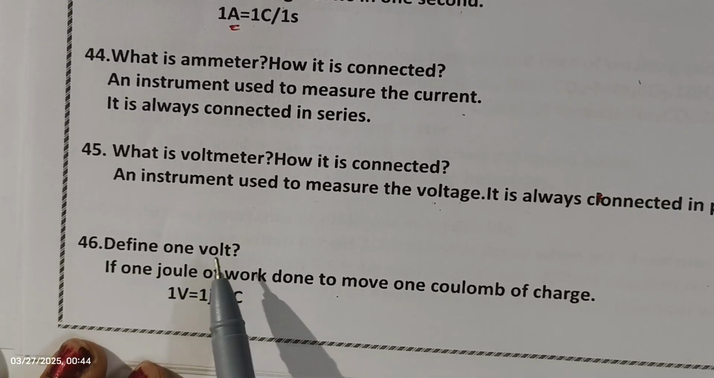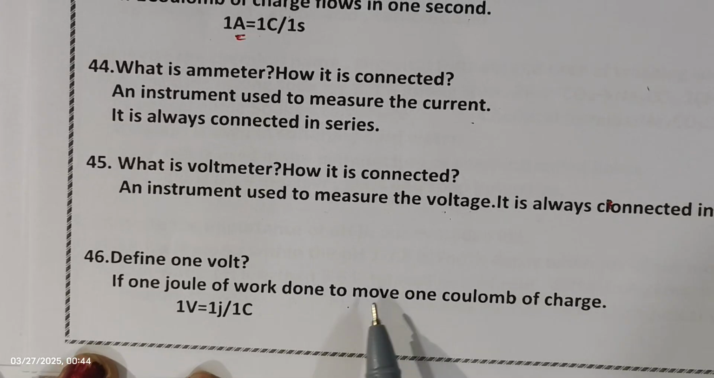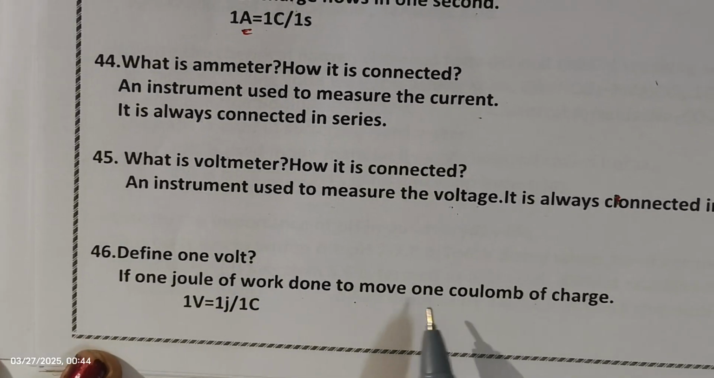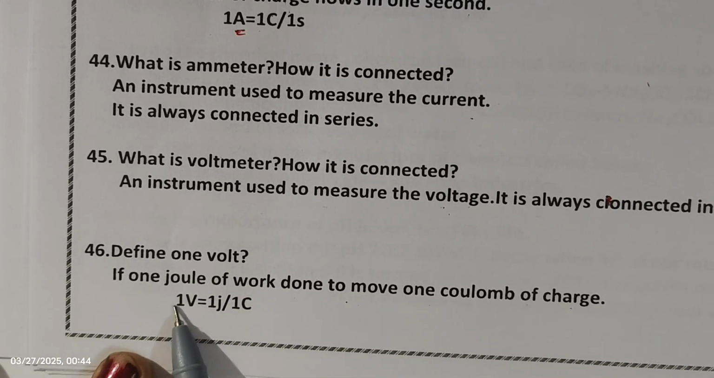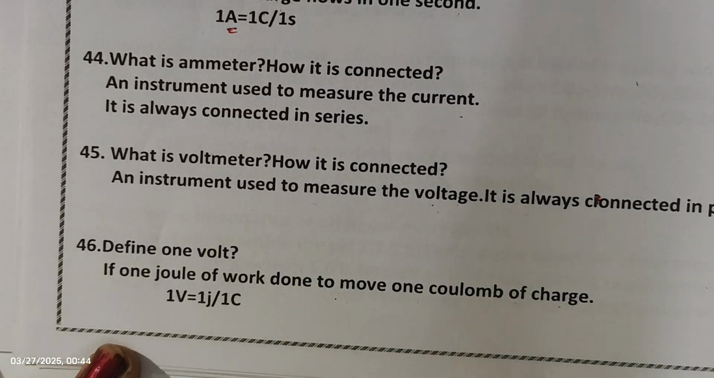Then define 1 volt. 1 volt means if 1 joule of work is done to move 1 coulomb of charge. So 1 joule of work done to move 1 coulomb of charge is nothing but 1 volt. So 1 volt is equal to 1 joule by 1 coulomb. Okay.